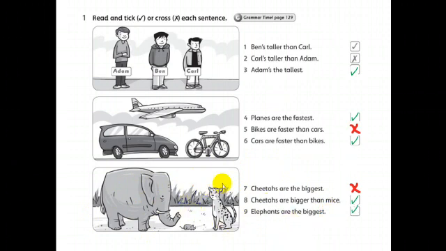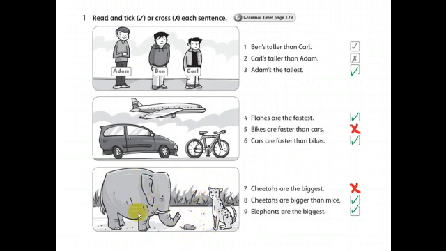Now look at this picture carefully. What's the fastest animal here? The fastest animal is the cheetah. Yes. Here we have the superlative form, okay? The fastest animal among 3 animals. What's the smallest animal here? Yes, the mouse is the smallest animal. Here we have the superlative form of the adjective small, smallest.